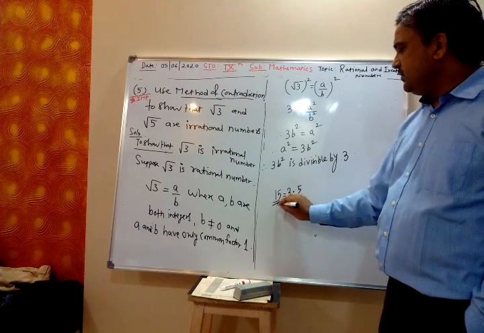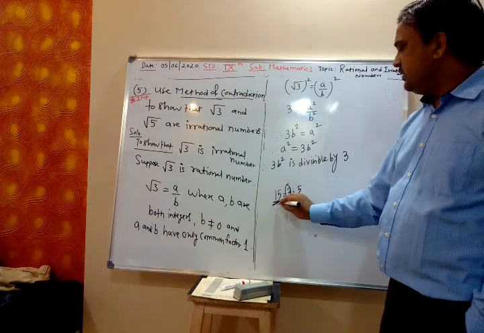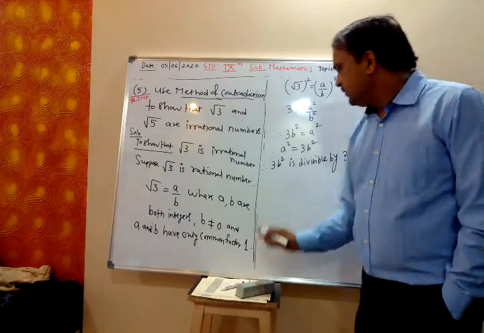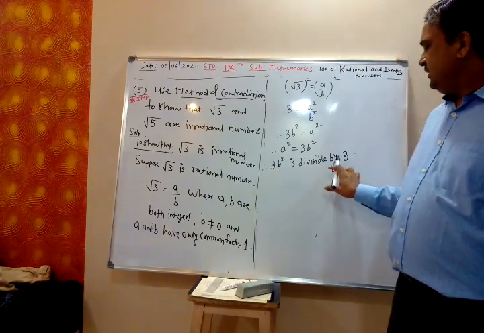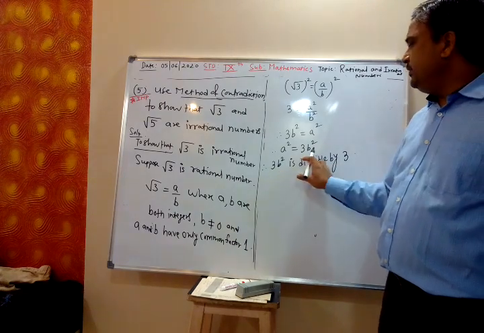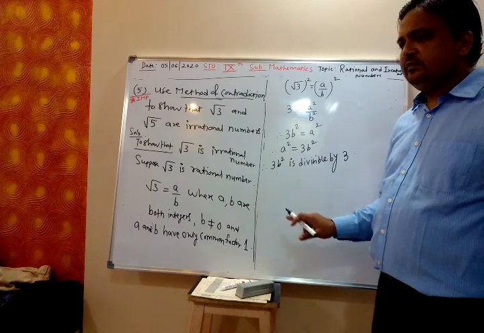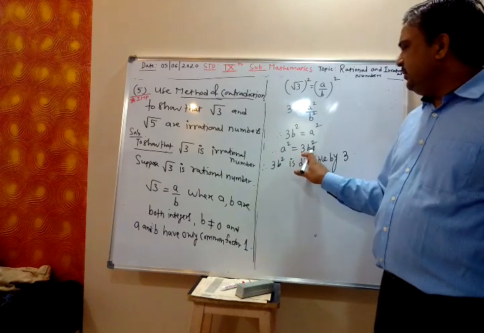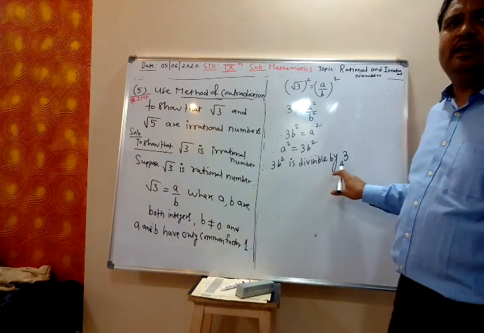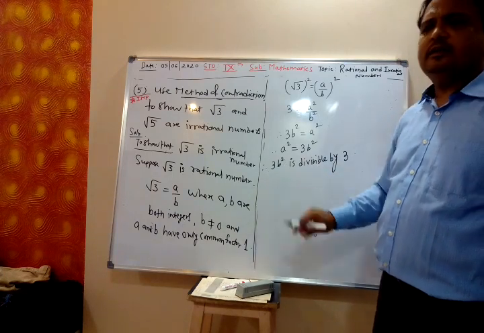So 15 is divisible by 3, and 15 is divisible by 5, both. Same thing, 3b square is divisible by 3, because 3b square contains 3. We can divide by 3.